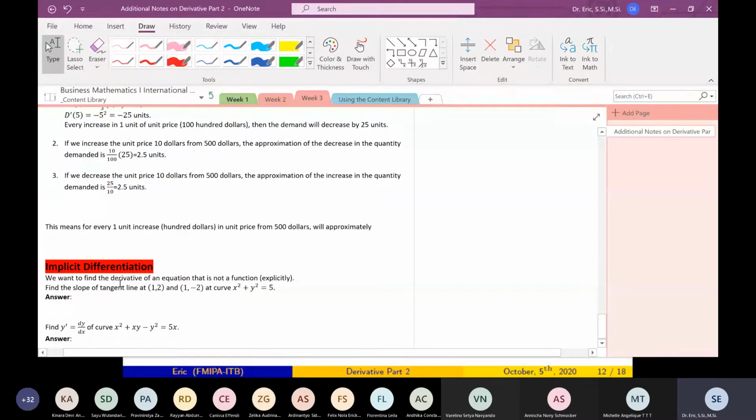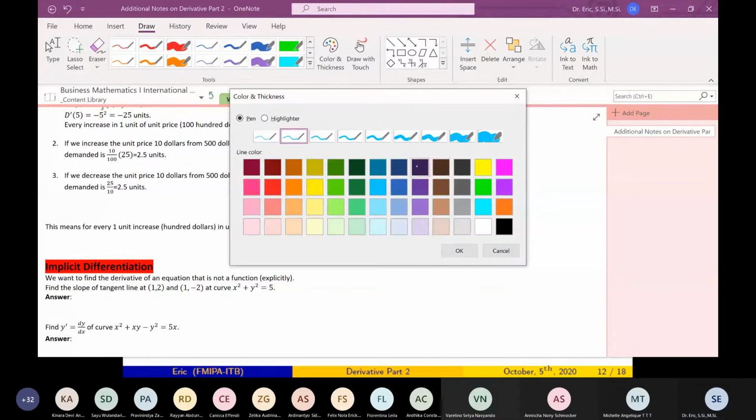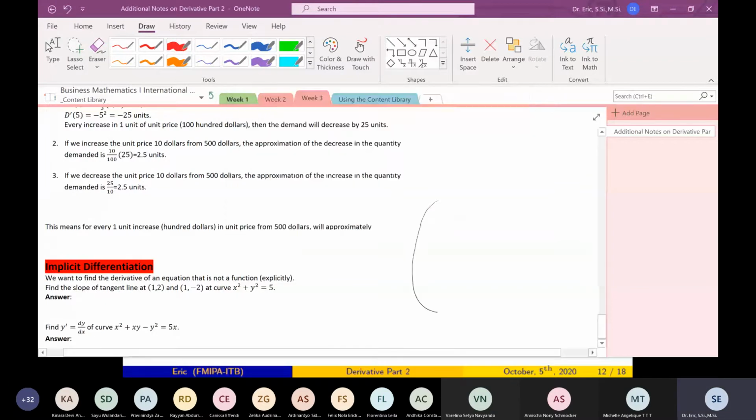Now we want to find the derivative of an equation that is not a function. Remember, what is a function? A function is a rule that assigns one value in the domain to exactly one value.